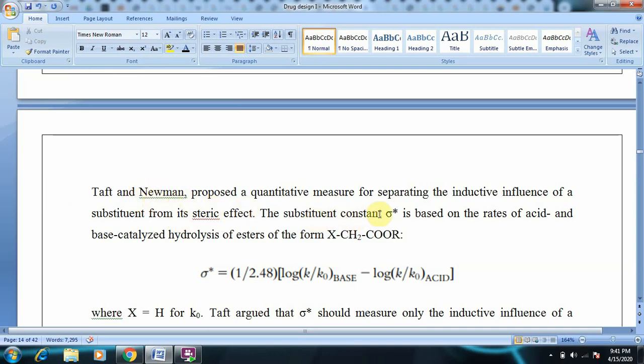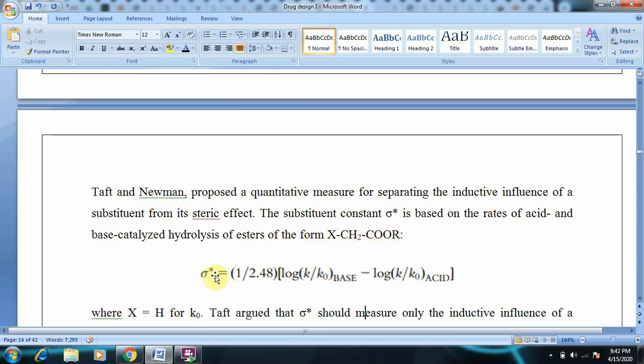The substituent constant, earlier sigma, now becomes sigma star, and is based on the rates of acid and base catalyzed hydrolysis of esters of the form XCH2COR.